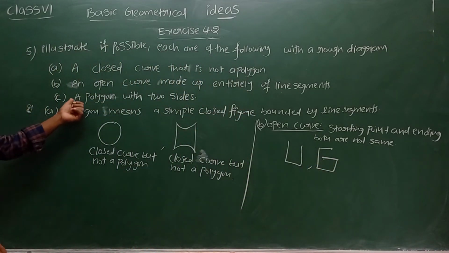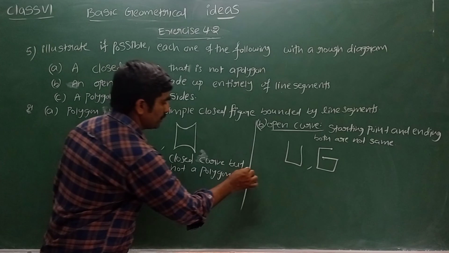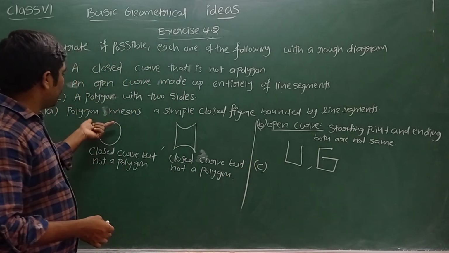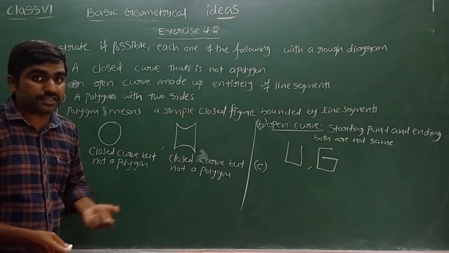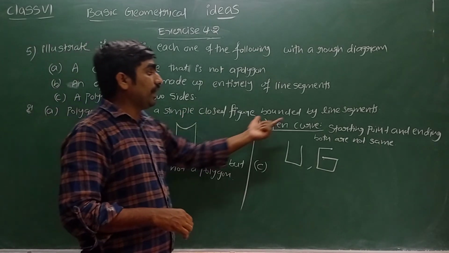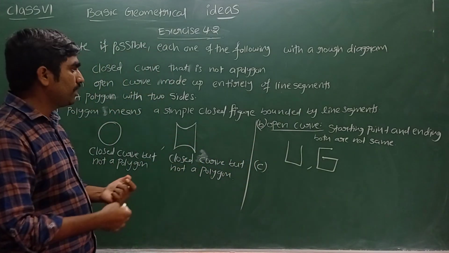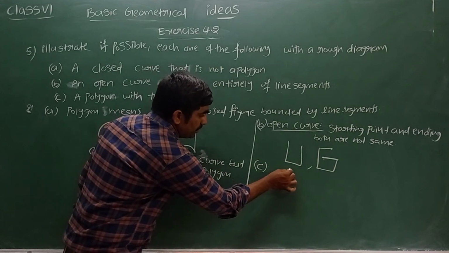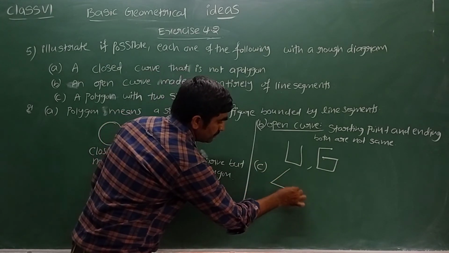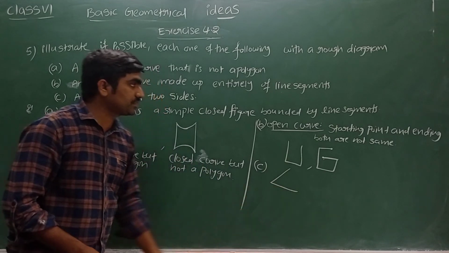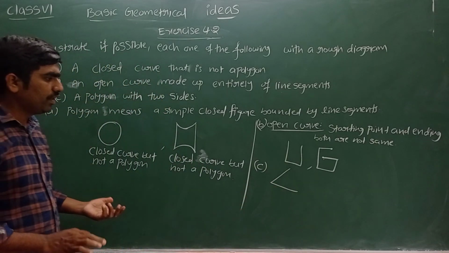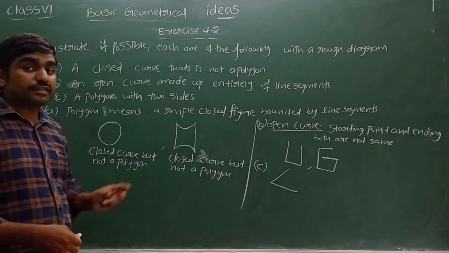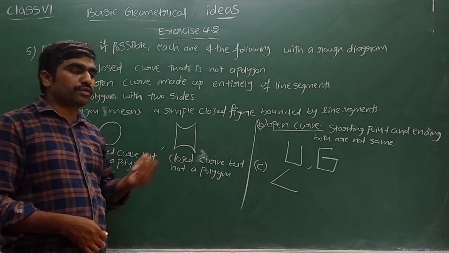Last one: a polygon with two sides. A polygon is nothing but a simple closed figure bounded by line segments. Let me take line segments and draw a closed figure. By taking two line segments, can we get a polygon? No. By taking two line segments, we will not get a polygon. Minimum three line segments are required to draw a polygon.